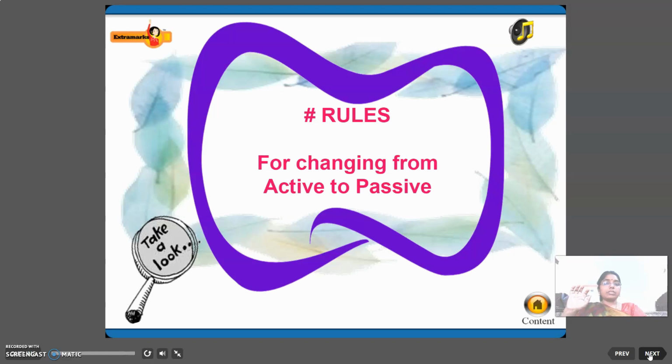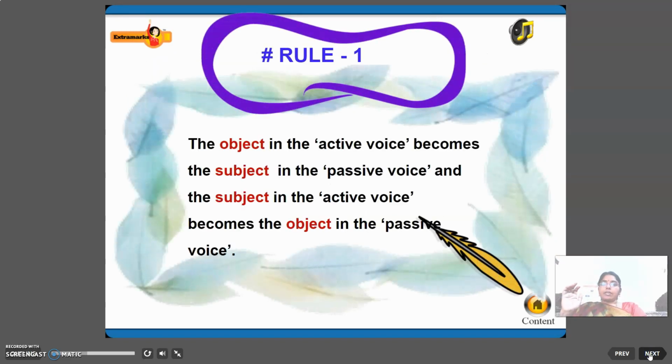What are the rules for changing from active to passive voice? Right? First rule. The object in the active voice becomes the subject in the passive voice. The subject in the active voice becomes the object in the passive voice. The subjects will get interchanged. Right? That is rule number 1. First, you have to identify what is the subject and what is the object. Interchange subject and object.